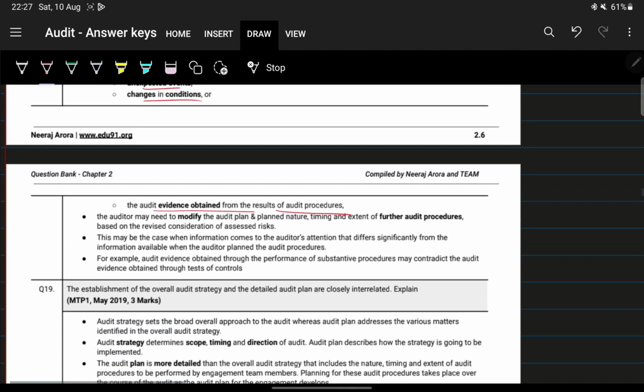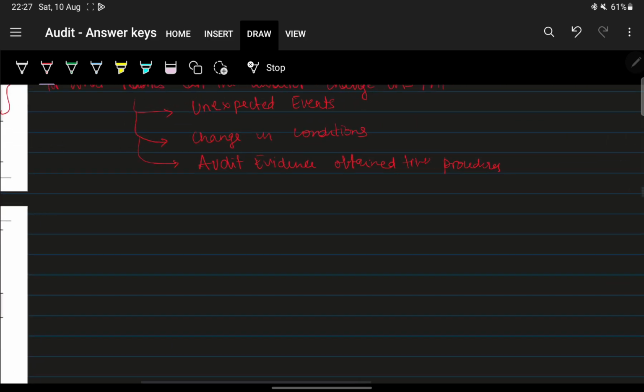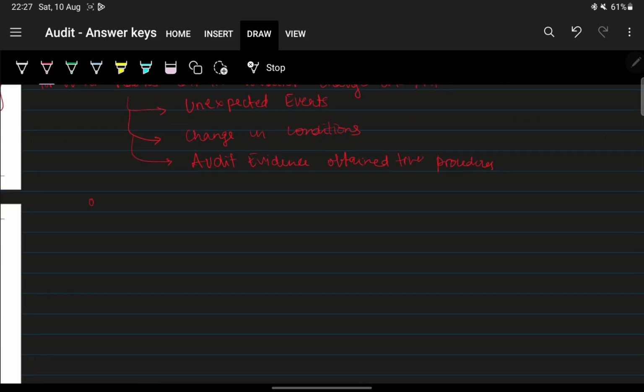Next, the auditor may need to modify the audit plan, to the extent of further audit procedures, based on the revised consideration of assessed risk. So he will also consider the revised ROMM, the revised risk of material misstatement. What all will he change?